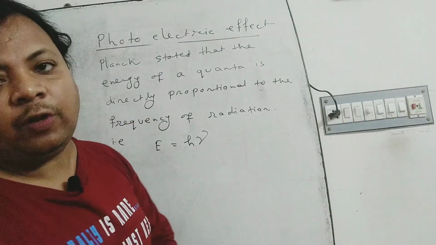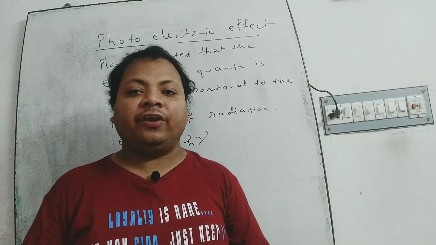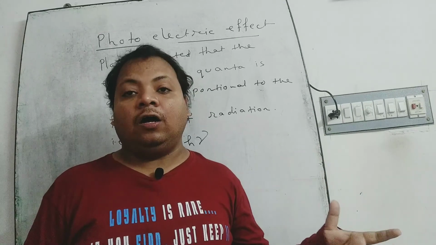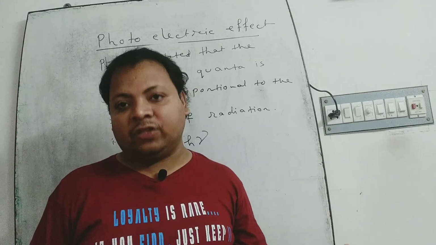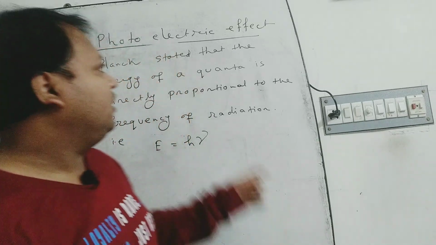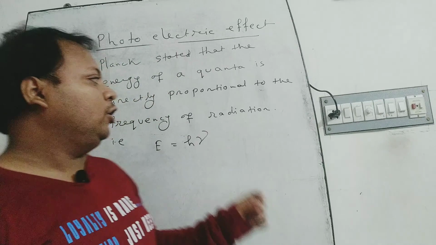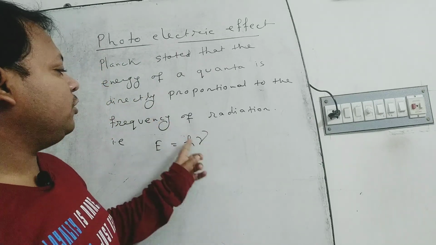Max Planck already gave the quantum theory in the case of radiation. He stated that the energy of a quanta is directly proportional to the frequency of the radiation.